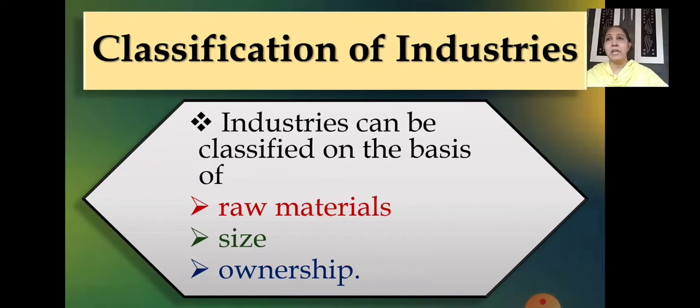So children, for each and every type we'll be learning in detail in our next session. We will be learning the meaning as well as the examples of each type of industries, based on the classification of raw materials, size and ownership.